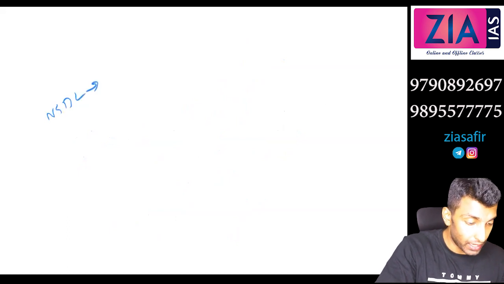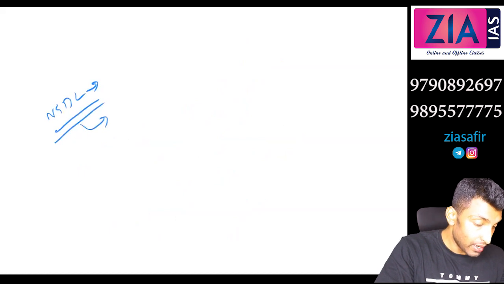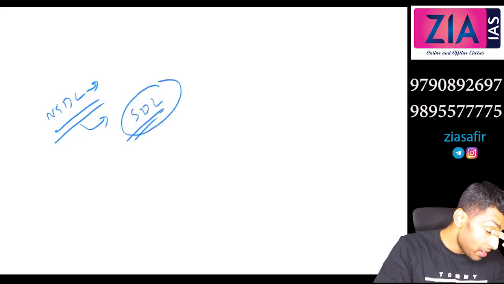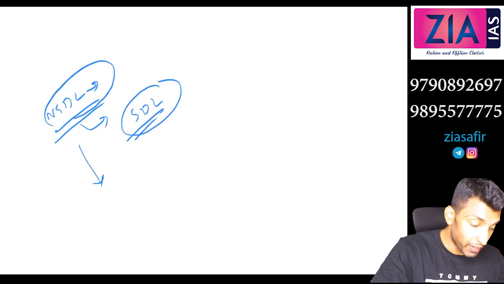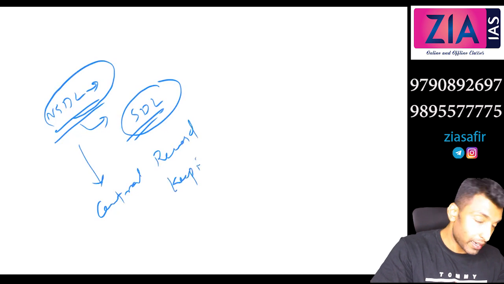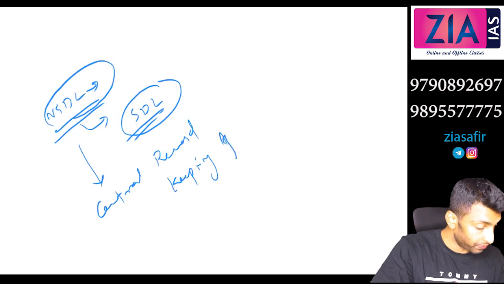Now, who is managing these records? NSDL, that is National Securities Depository Limited. NSDL is managing all these records. It was actually established as SDL before, initially for managing the demat trading account, but now other things also. It is actually the Central Record Keeping Agency. So the NPS related data is also managed by the NSDL, the Central Record Keeping Agency.